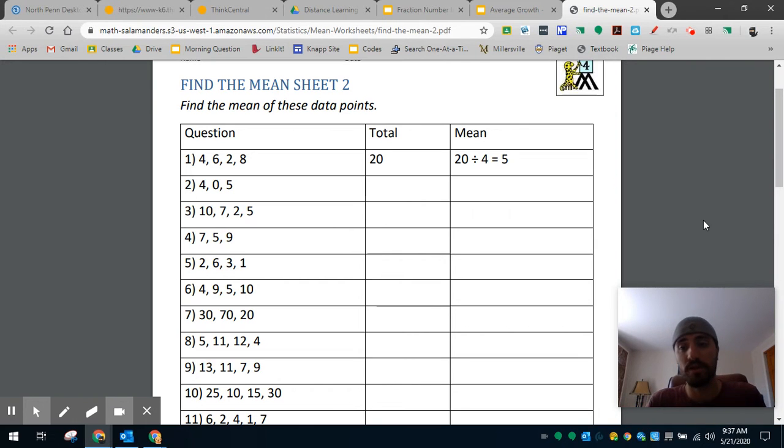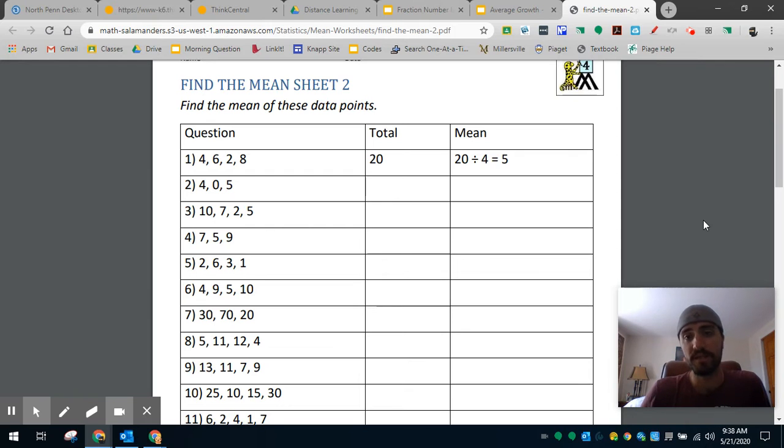So happy Thursday. Today we're going to be talking about average. So just a couple things to note. All the work that you're going to do today is going to be on your own piece of paper. You don't need to edit any of my documents. You're going to look at these things and work on them on a piece of paper. Then we're going to have a classroom meeting tomorrow.